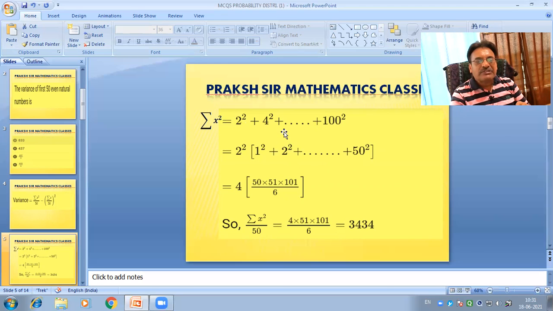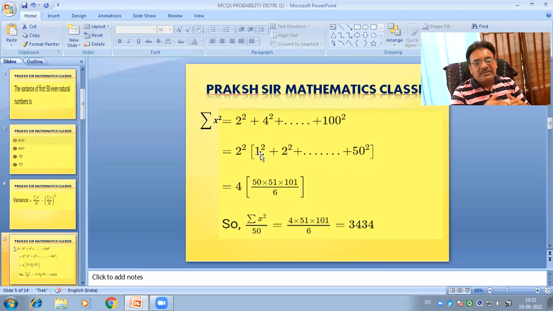They are 2 square plus 4 square plus so on plus 100 square, which equals, taking 2 square common, in bracket 1 square plus 2 square plus so on plus 50 square. That is, 2 can be written as 2 into 1, 4 can be written as 2 into 2, and 100 can be written as 2 into 50, and from these we take 2 square common. Then we get 2 square, that is 4, times 1 square plus 2 square plus so on plus 50 square.